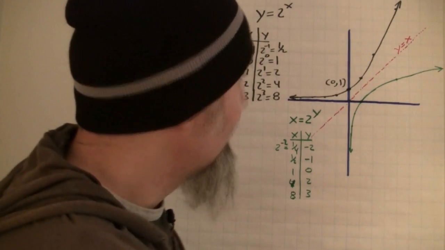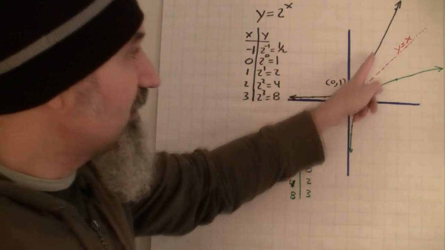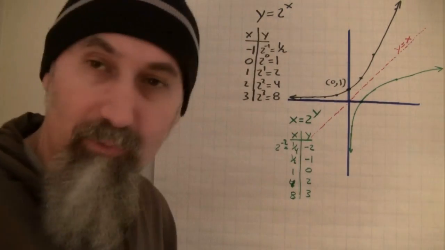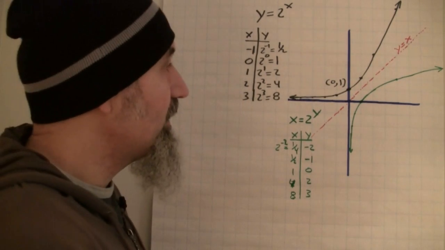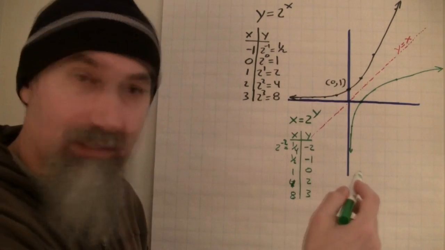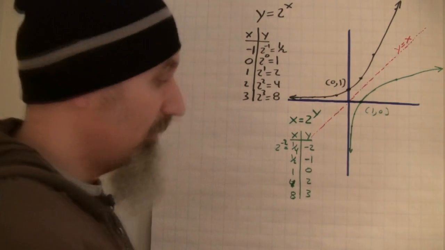And if you want to look at it with the point system, with the coordinates, all we've done was switch them, right? When we take the inverse of an exponential function, if we take the inverse of this point, we switch the x and the y, so this point becomes 1 and 0, okay?